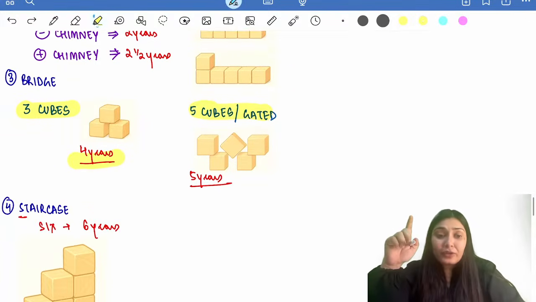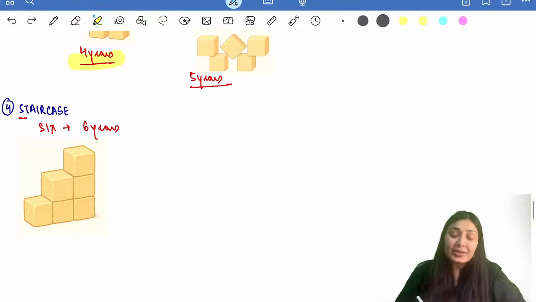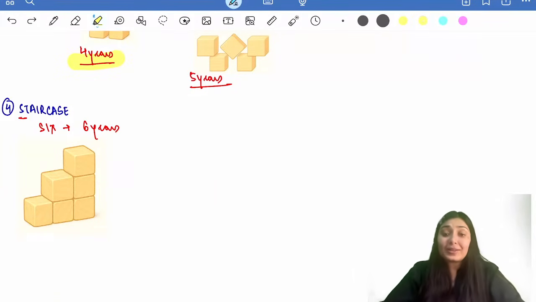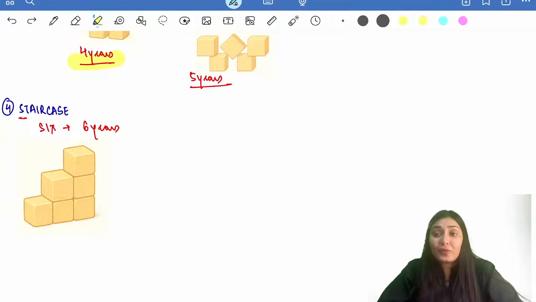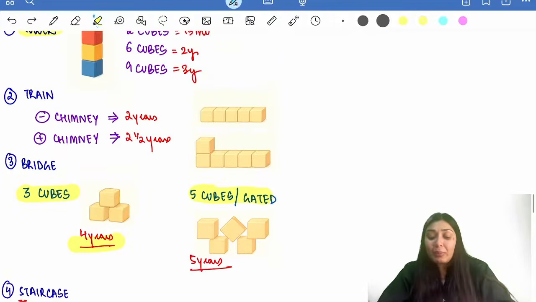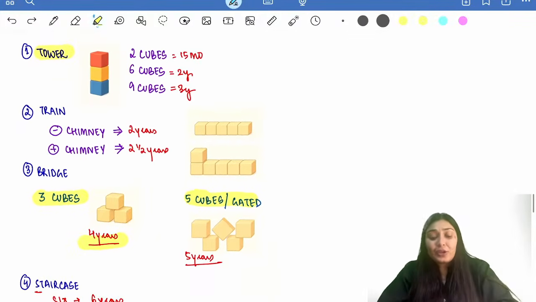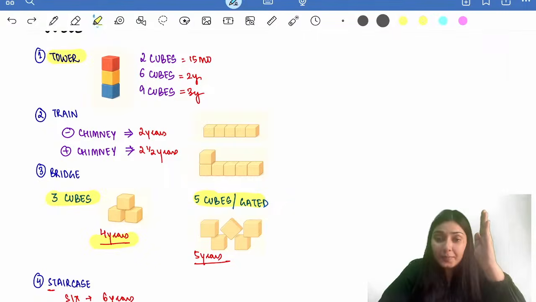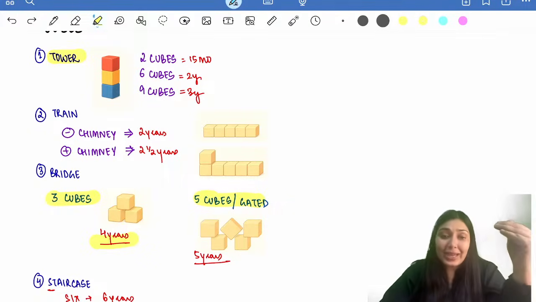To reach the top of the tower, I need stairs. So I'll ask the child to make a staircase with the cubes like this. And this comes at 6 years of age. So this silly story was just to remember the sequence. Firstly, you have to remember tower, 2 cubes, 6 cubes, 9 cubes.